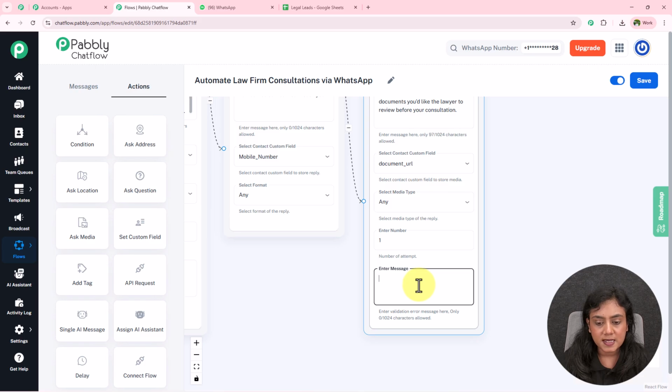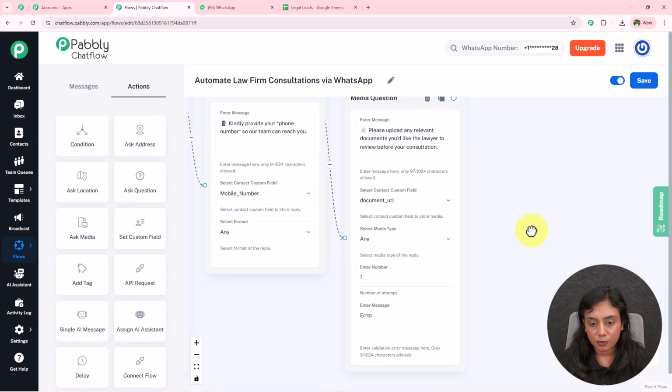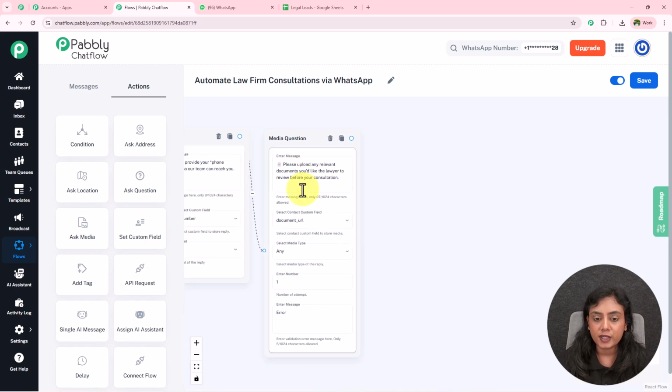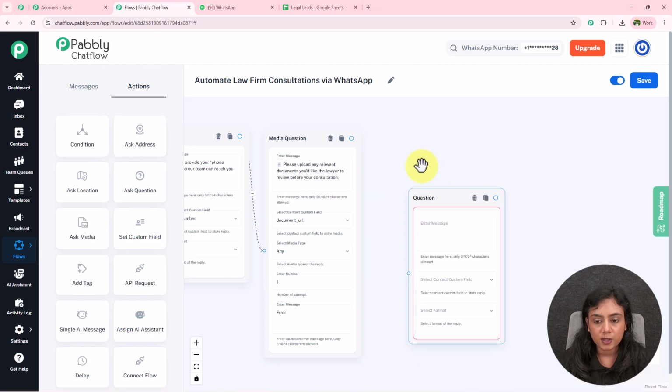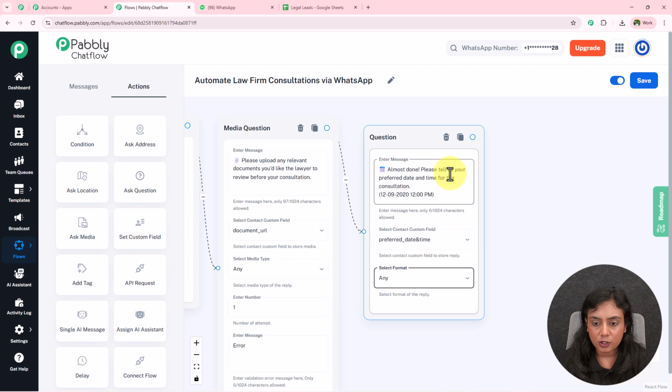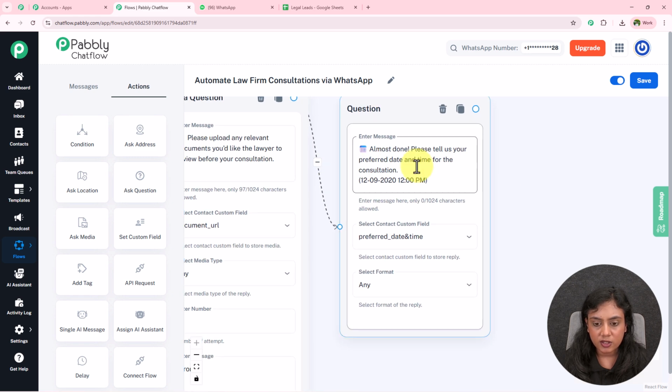Number of attempts is going to be 1 and the validation message over here is also going to be an error. Okay, so now after asking for a media, I have the last question of preferred date and time. So I'm going to add that question over here as well. So this is my question right over here, almost done. Please tell your preferred date and time for the consultation. I've entered an example, the field and the format.